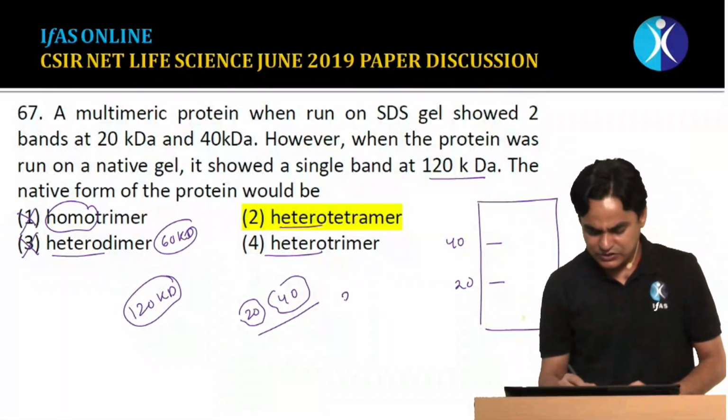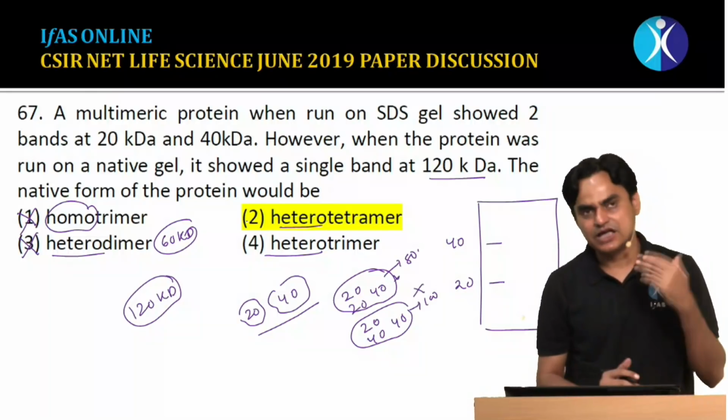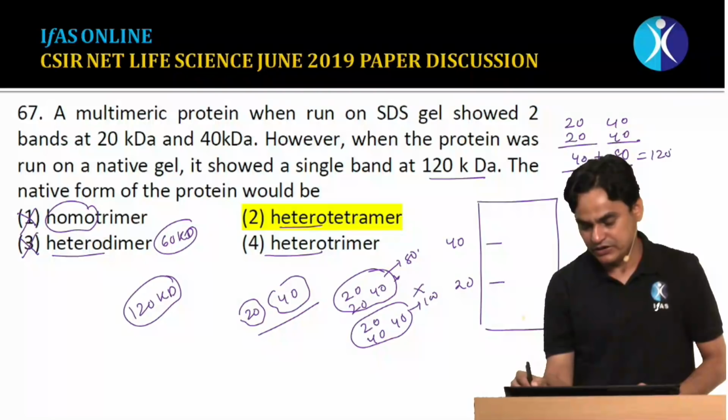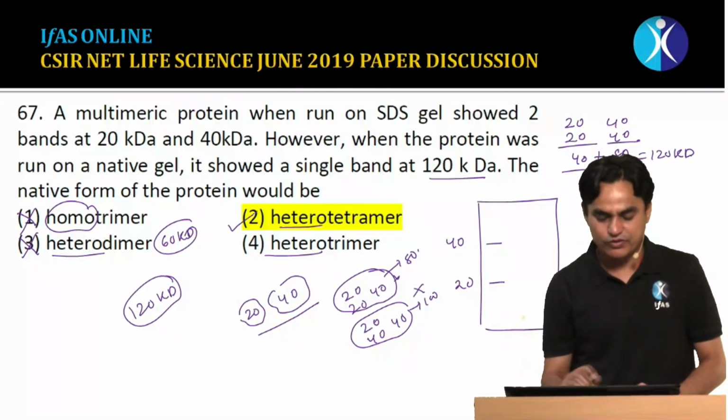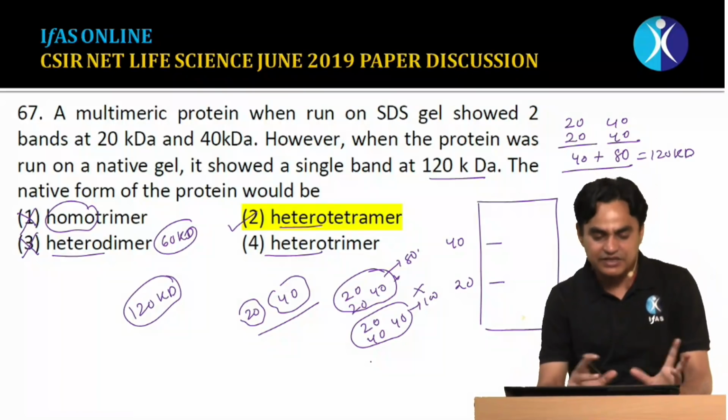A heterotrimer cannot be the answer, because if we consider it as a heterotrimer there are two possibilities: 20, 20, 40, which would be 80 kilodaltons, or 20, 40, 40, which would be 100 kilodaltons. Again, this cannot be the answer. The only possibility is a heterotetramer, where there are two subunits of 20 kilodalton and two subunits of 40 kilodalton. So the total molecular weight would be 120 kilodaltons. So the correct answer would be heterotetramer. This is the only combination which is possible among the given choices.